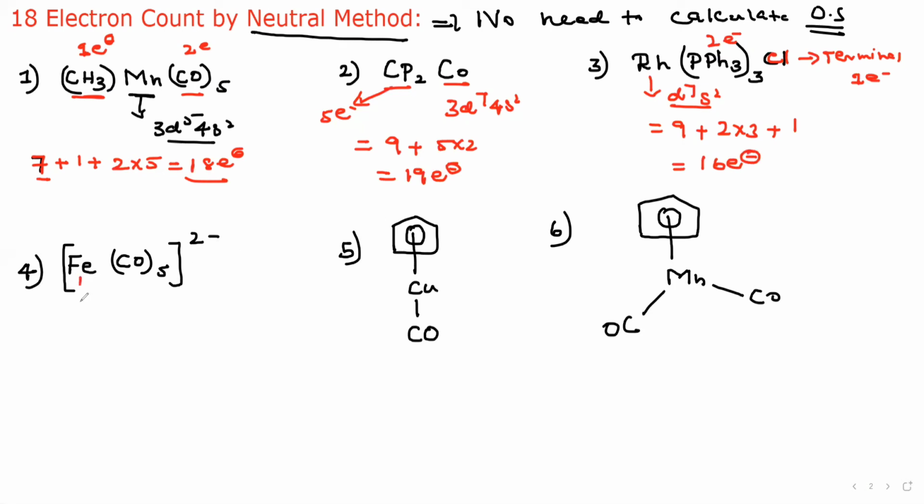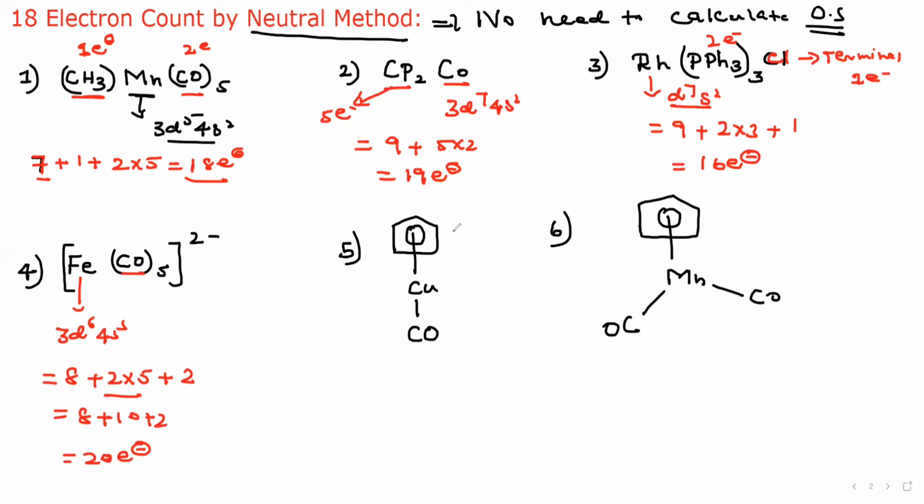Go for this one, iron. What is the configuration? 3d6, 4s2. Therefore, 8 electrons, right? 8 electron complex. This CO is 2 electron, therefore 2 into 5. Whenever the charge is plus, put the add 2. Therefore, 8 plus 10 plus 2, therefore what? 20 electron complex. Understand? Go for fifth question.